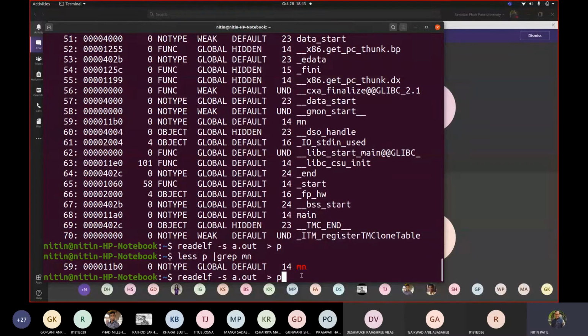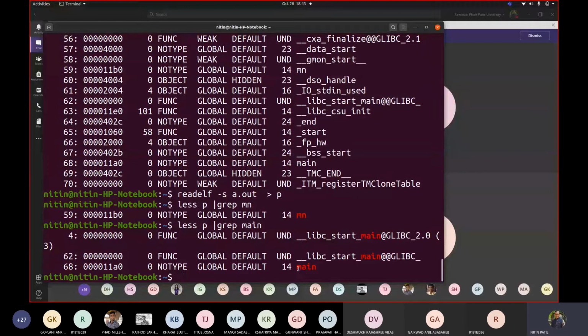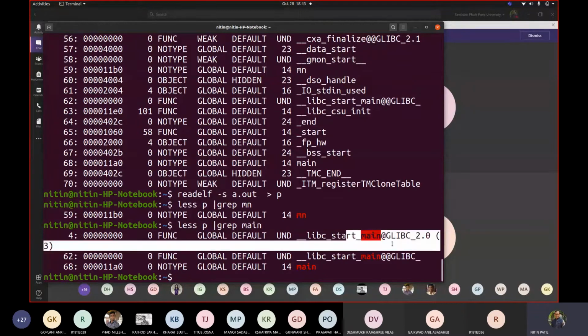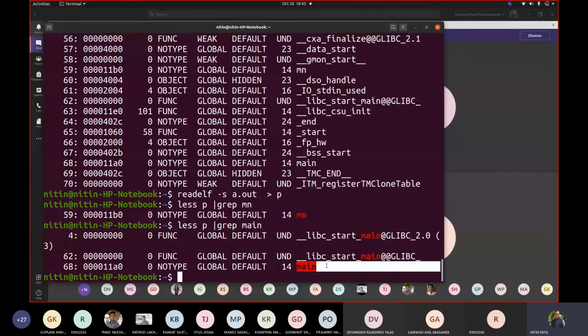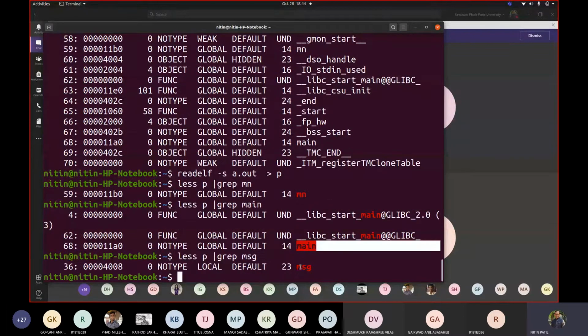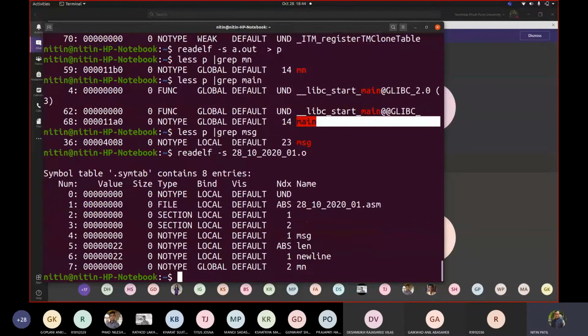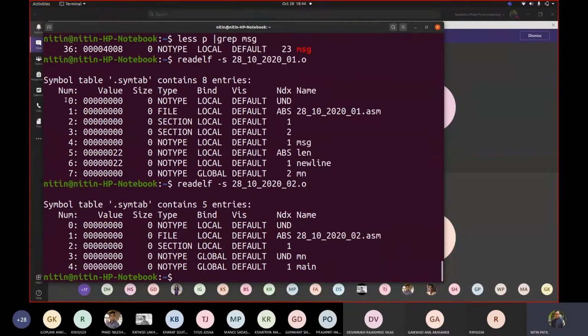So when I try searching, rather than mn, let me try searching say main. You can see main occurring. So when I said main, it shows me 3 places. Here with libc, okay, and here it is with a simple main. Now if I write msg, my symbol is also found in the same table. Now what exactly happened here? When we wrote this readelf earlier with 1, this was one symbol table. If I see the second one, this was another symbol table. Both of the entries start at 0.